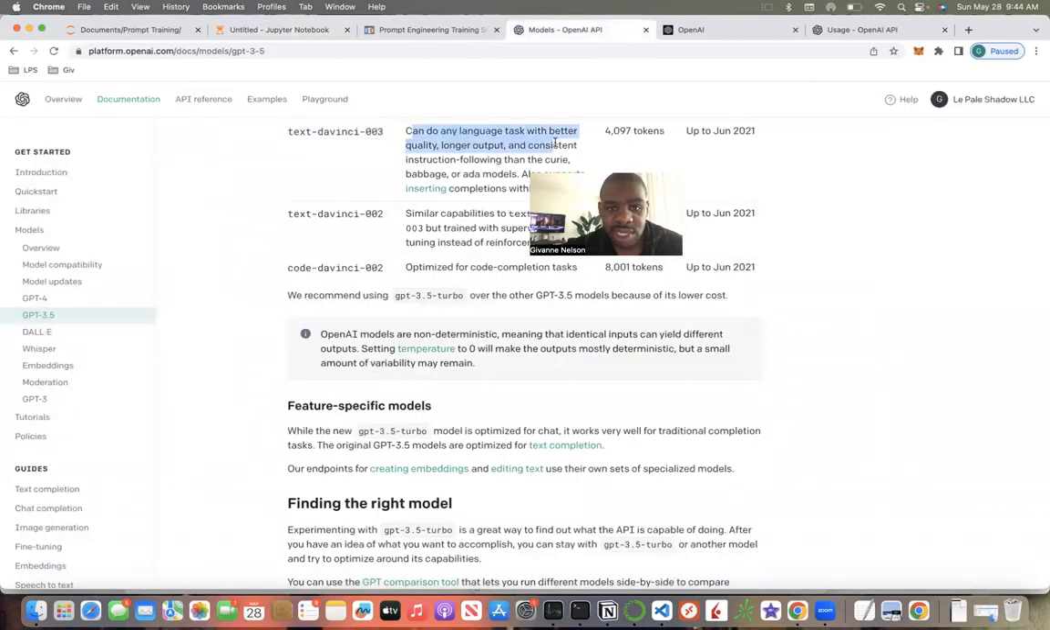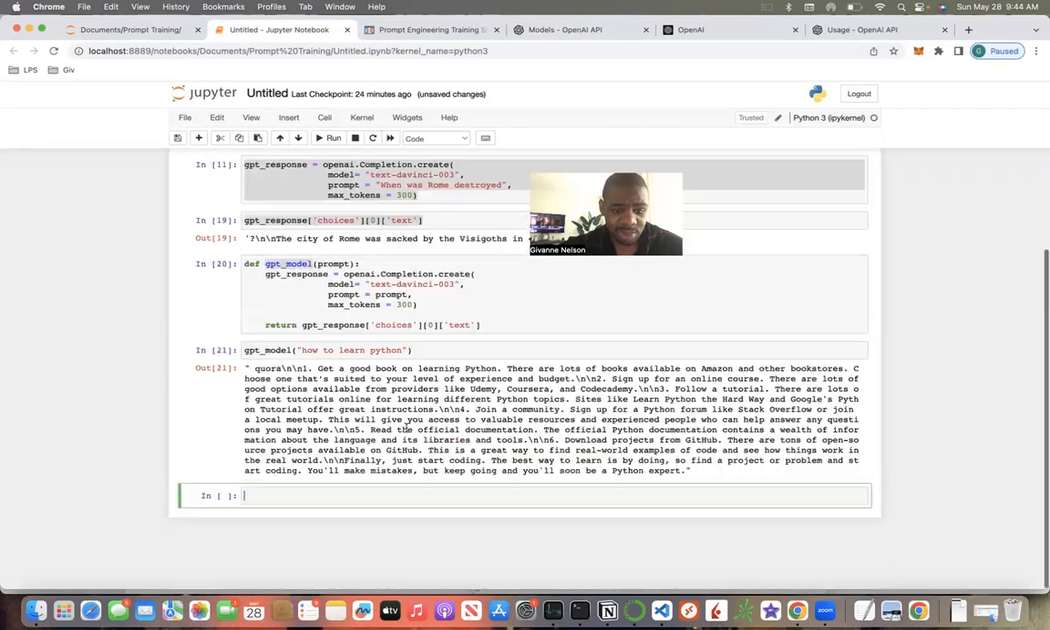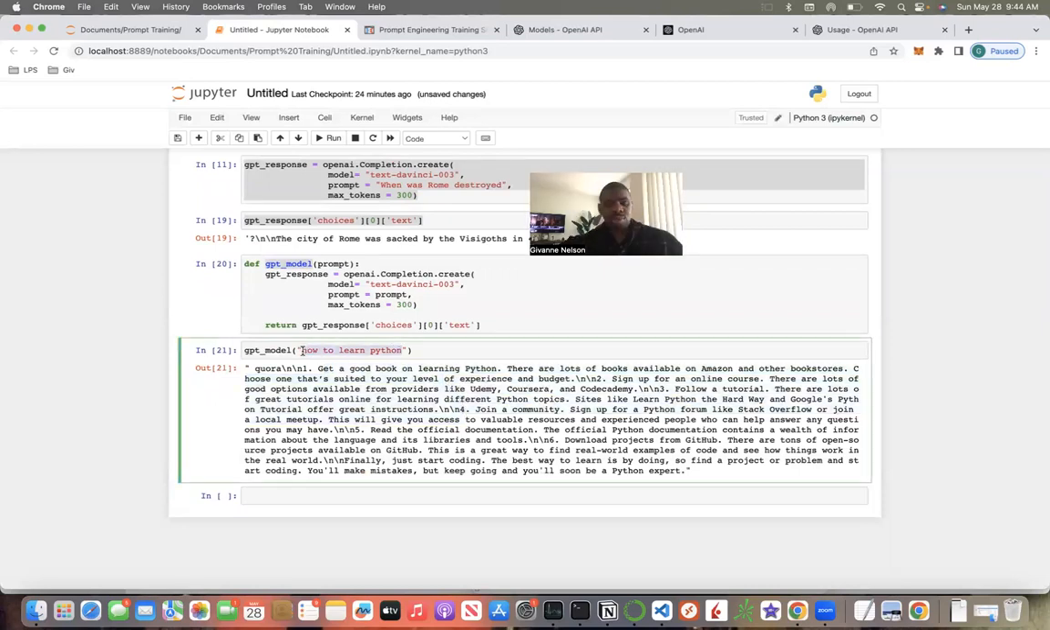Can do any language task with quality, longer output, and consistency. Boom, there we go. Get a good learning book on Python, and so on. Let's see how far we can push it. Prompts are just clear English instruction. So just try to figure out a simple way to ask it something you wanted to do.